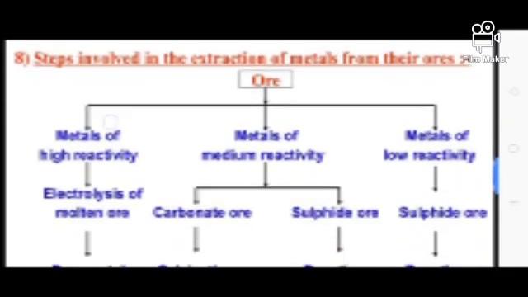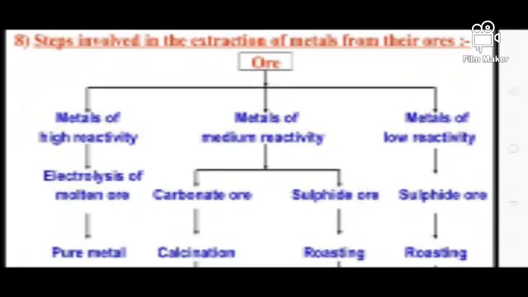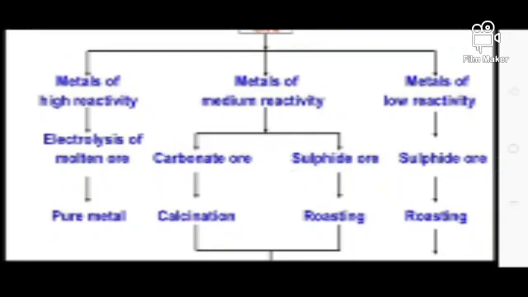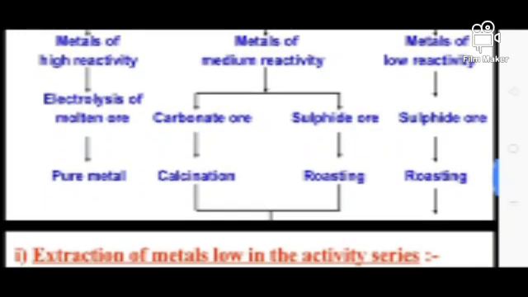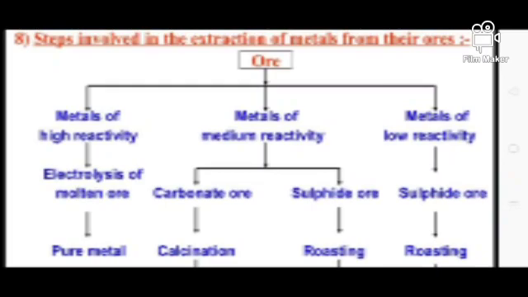Okay, so the next one is the steps. How are metals extracted from the ores? In the first step, the metals of higher reactivity can be electrolyzed, and we can find the pure metals. The second step is the metals of medium reactivity.